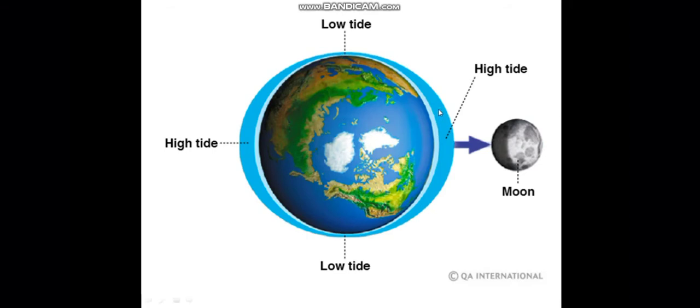So what happens? The earth and the moon both get attracted to each other, and due to this we experience two high tides and two low tides. But how do these things actually happen? What are the processes? We will see now.